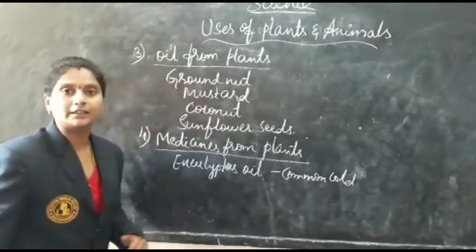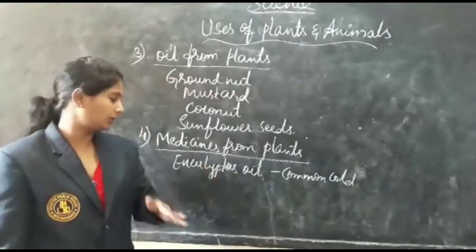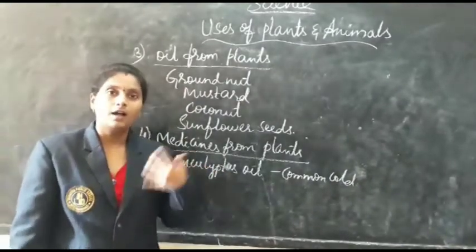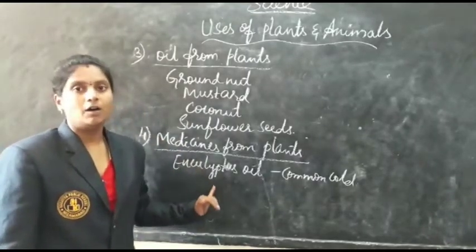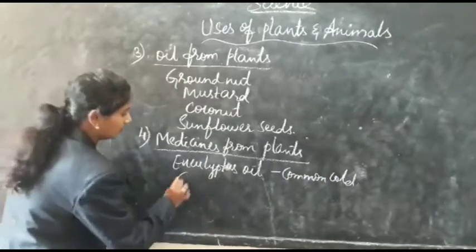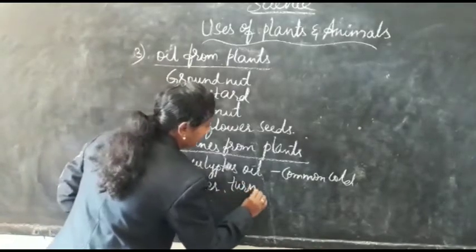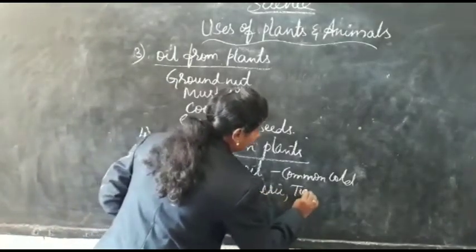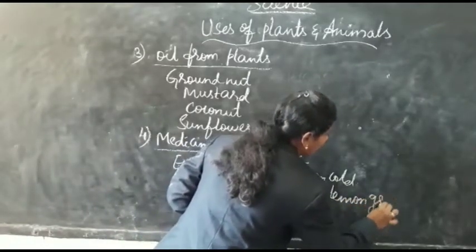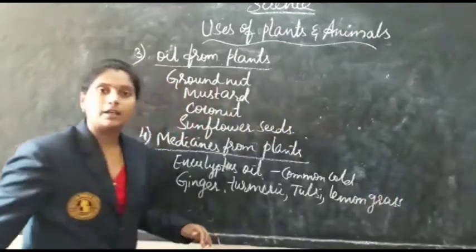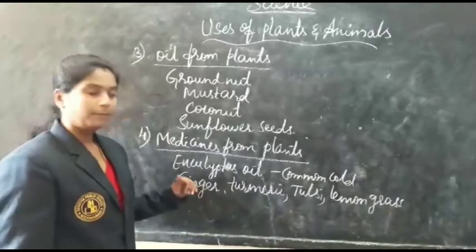Generally, things like Vicks and some ointments which we apply when we are suffering with a cold contain mainly this eucalyptus oil. And not only this one, ginger, turmeric, tulsi, lemongrass are also used. They also have medicinal value.